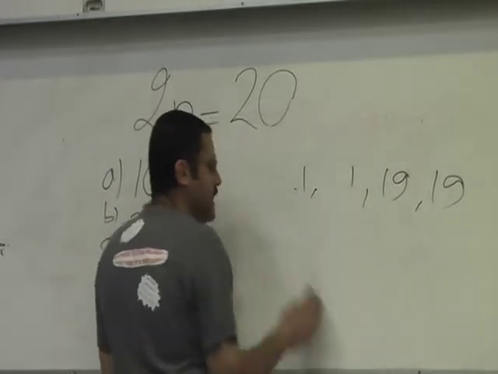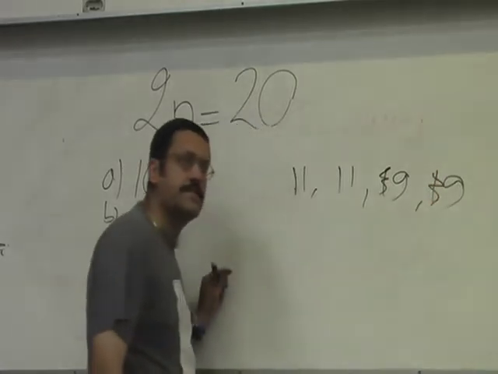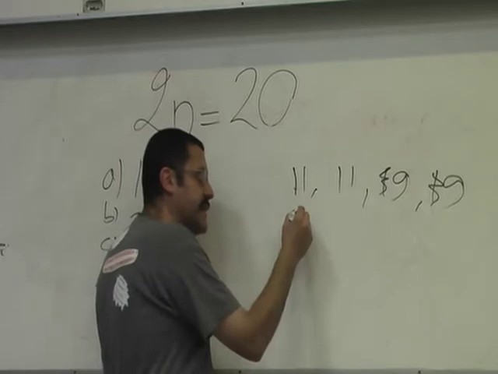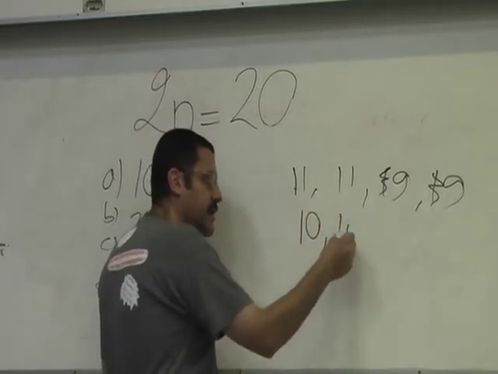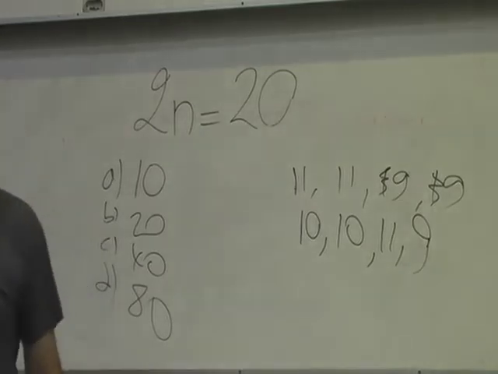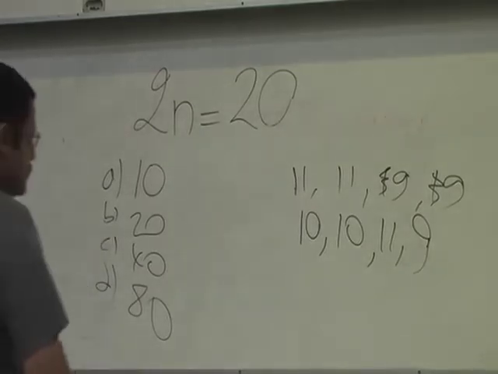Right? Now, if meiosis 2 was a problem, what would you expect to get? If meiosis 2 was a problem for one chromosome, you'll get 10, 10, 11, 9. One up, one down.